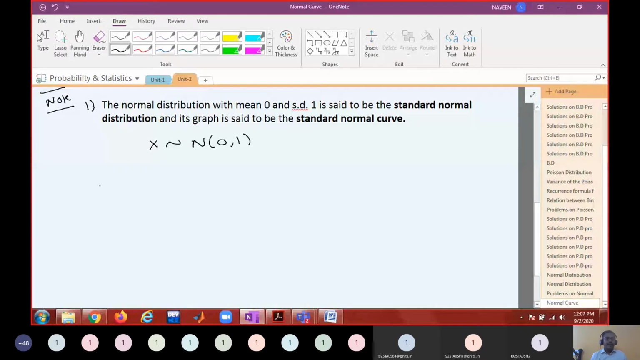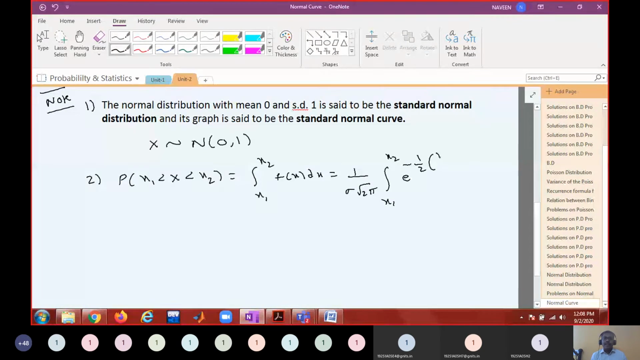Now I said, if we want to compute the probability, how do we compute it? The probability that x1 less than x less than x2 can be computed like this: integral x1 to x2 f of x dx. I wrote it previously. So this is 1 by sigma root 2 pi integral x1 to x2 e power minus 1 by 2 into (x minus mu by sigma) whole square dx.